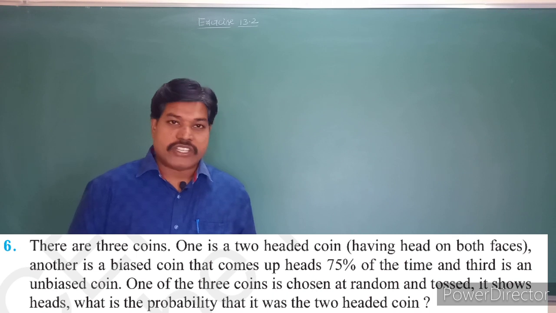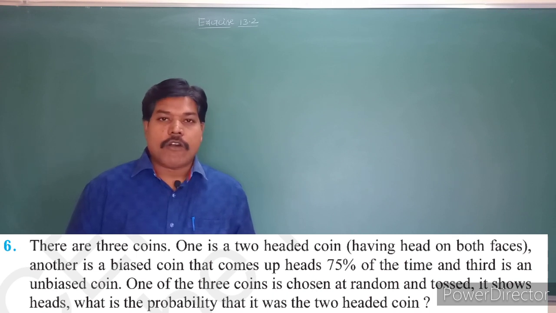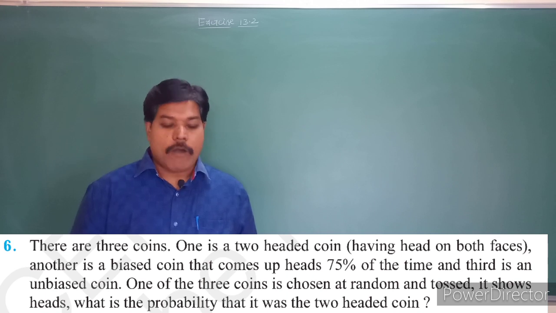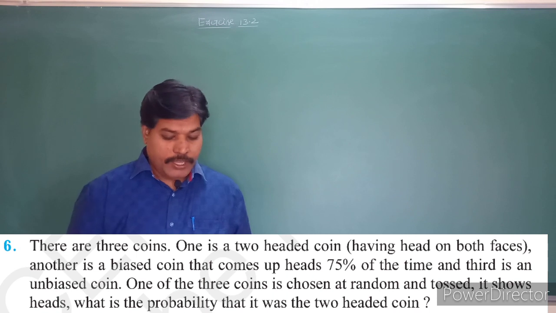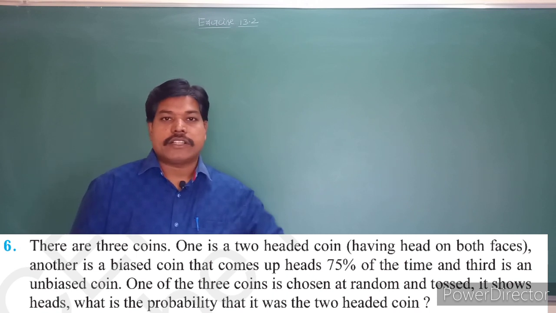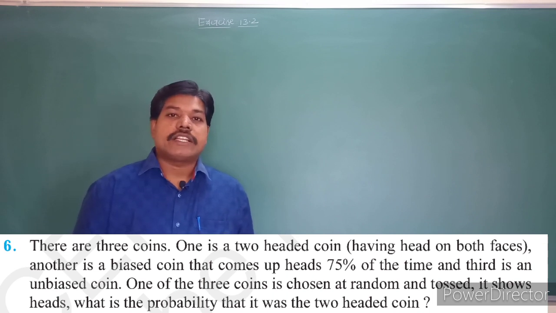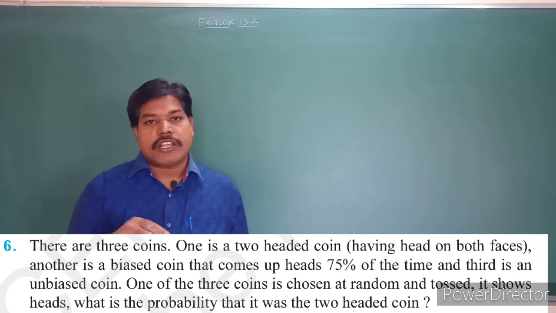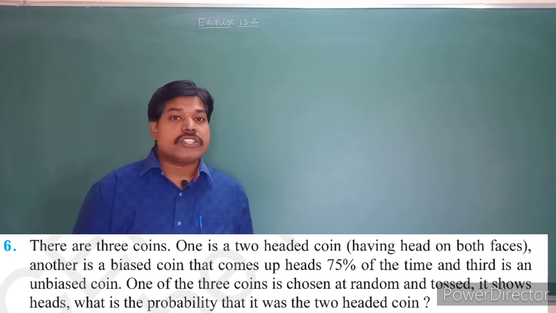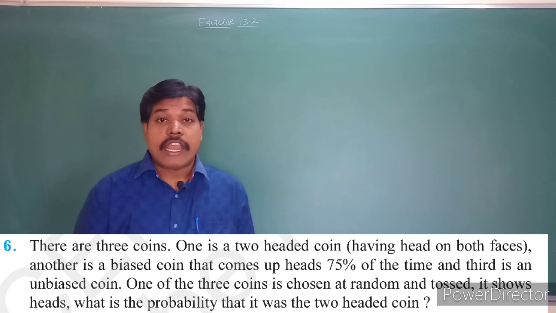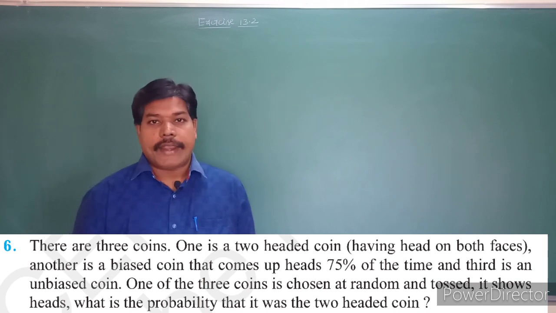What is question number 6? There are 3 coins. One is a two-headed coin, meaning both sides are heads only. Another is a biased coin. An unbiased coin means the probability of getting the head and the probability of getting the tail are both the same. But for a biased coin, the probability of getting the head and the probability of getting the tail are not equal.